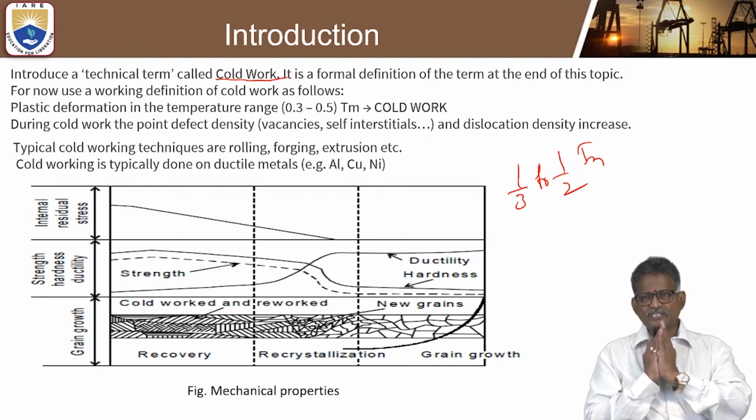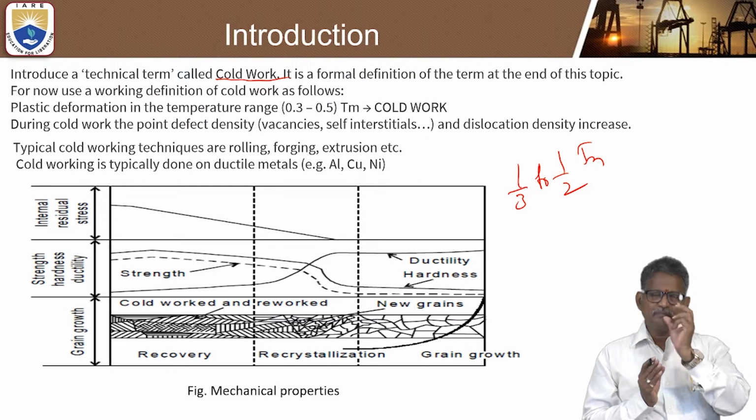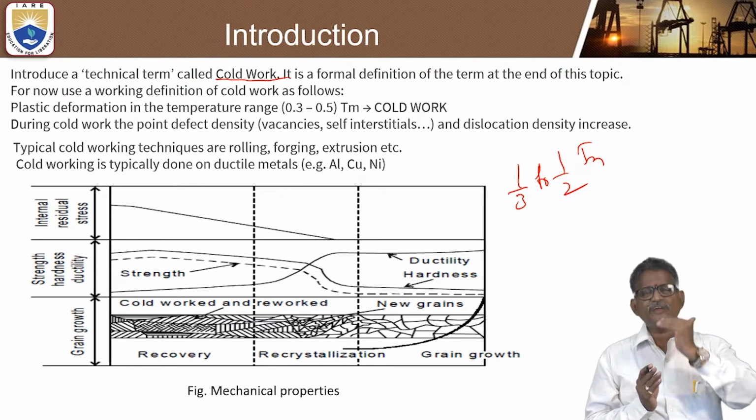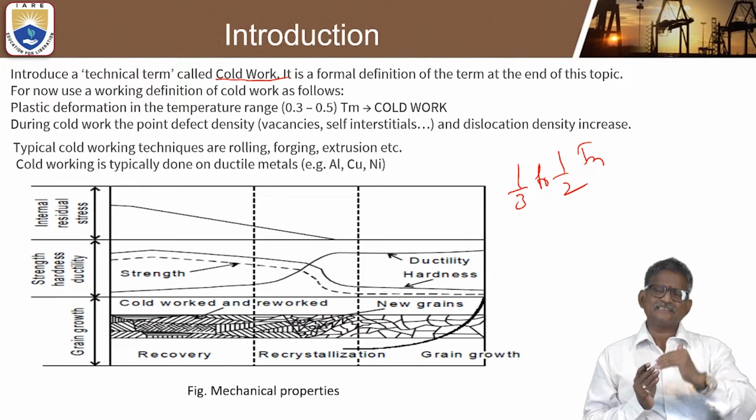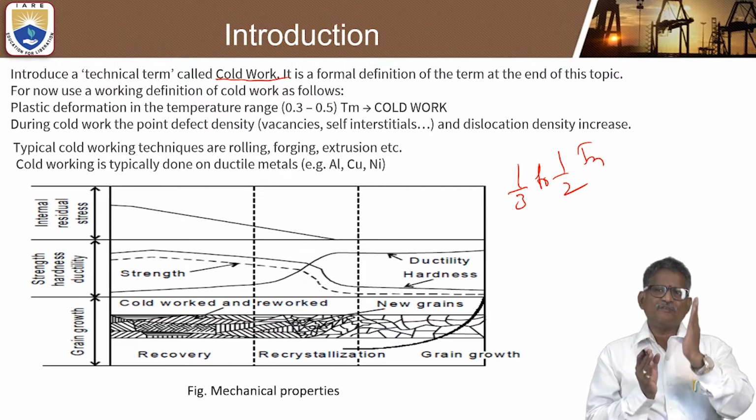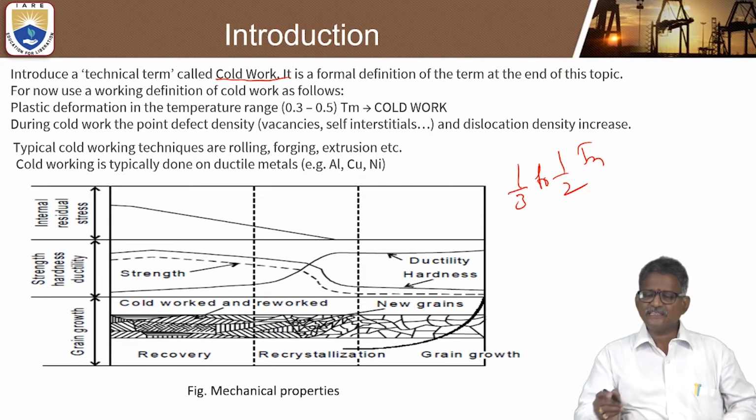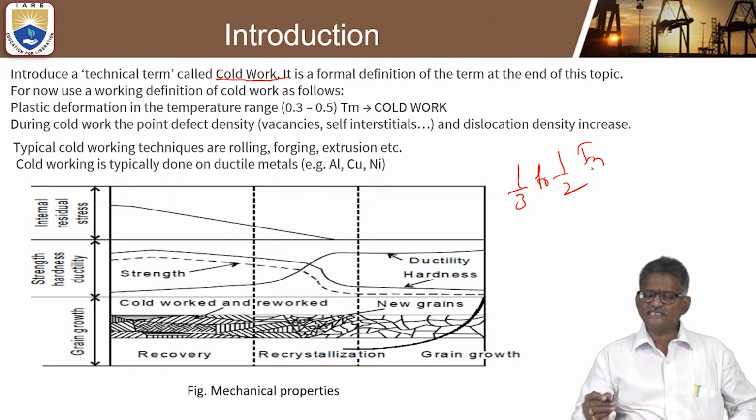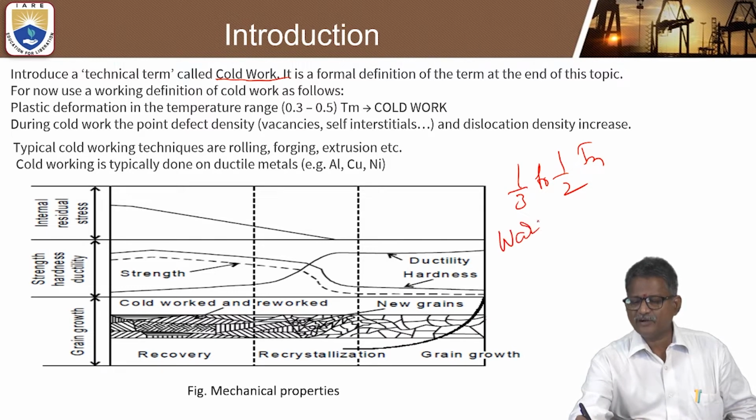When you are speaking about the metal forming process, mainly two terms are very important: the hot working process and the cold working process. Hot working means heating the metals above their recrystallization temperature. Below the recrystallization temperature or at room temperature, we call it cold working. And in between, when the temperature is 1/3 to 1/2 of the melting temperature, that is 30% to 50% of the melting temperature, we call it warm working.